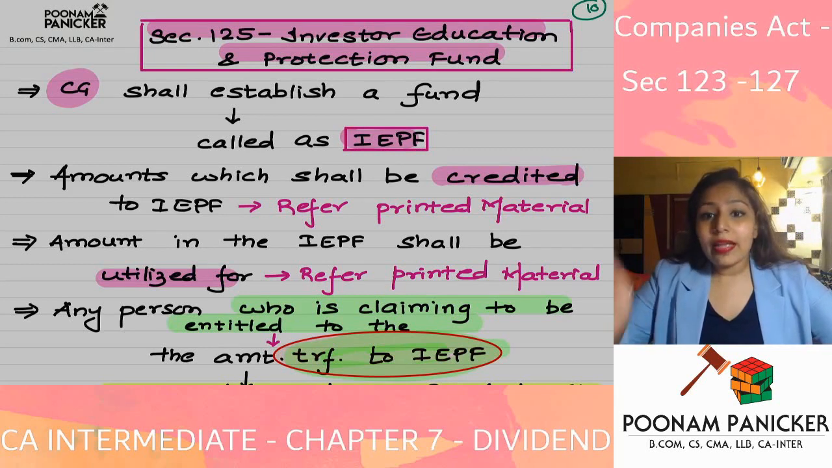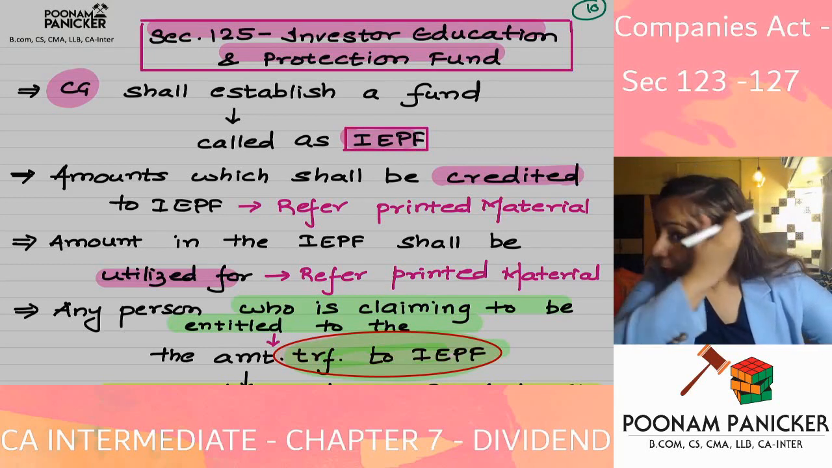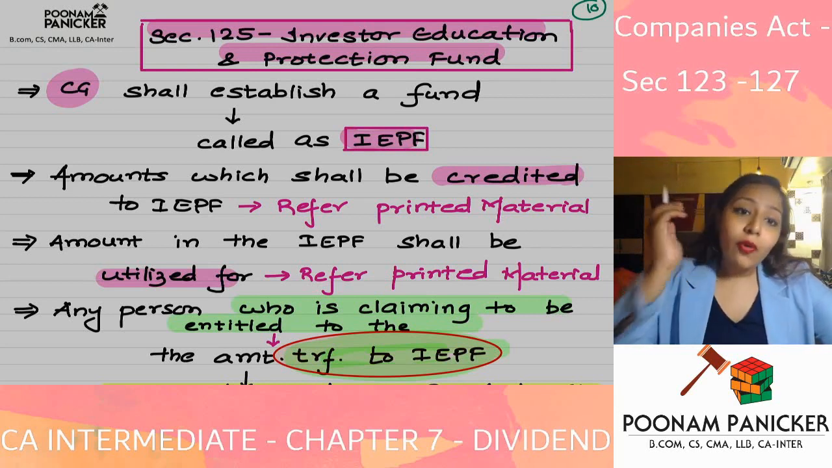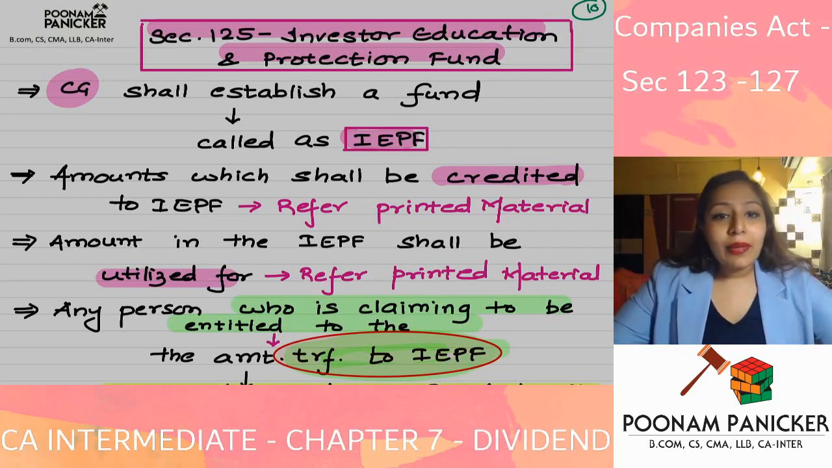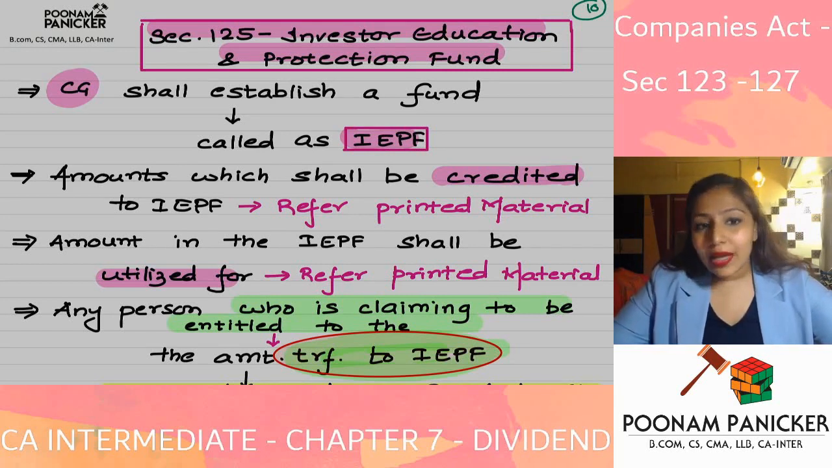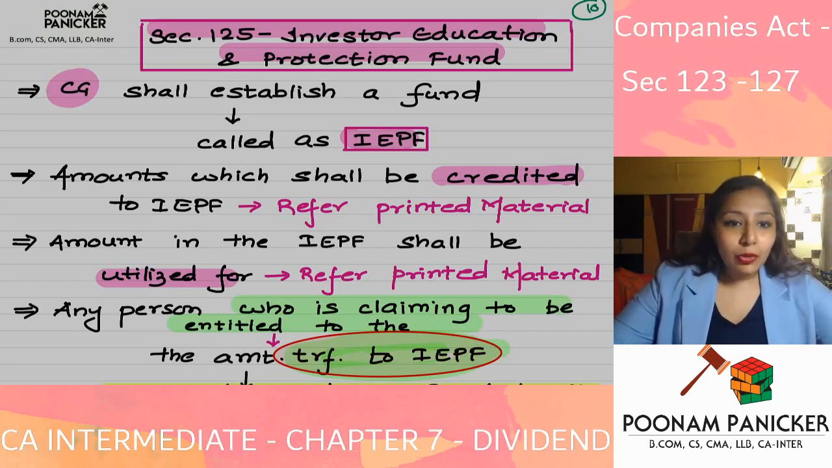So 125 has been basically created for what purpose? It has been basically created for the purposes of setting up the Investor Education and Protection Fund. So power to set up the Investor Education and Protection Fund has been given to whom? Has been given to the central government. Yes, and the central government has established an IEPF today. Then they have mentioned certain amounts under Section 125 which will have to be credited to IEPF.